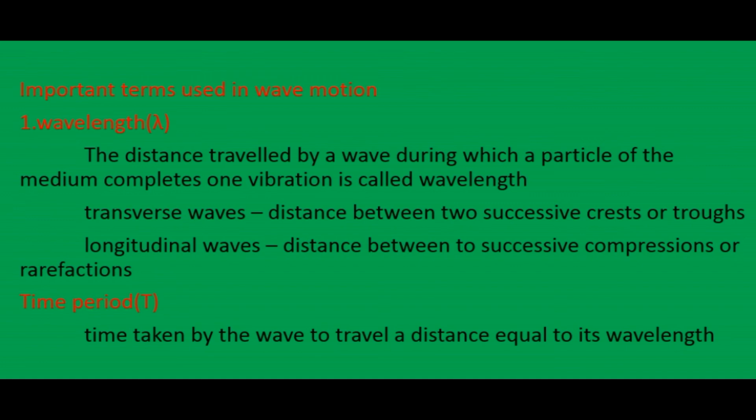Okay, the next one is time period. Time period T is the time taken by the wave to travel a distance equal to its wavelength. Next one is frequency.